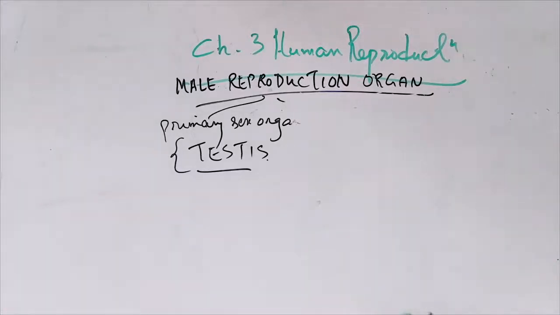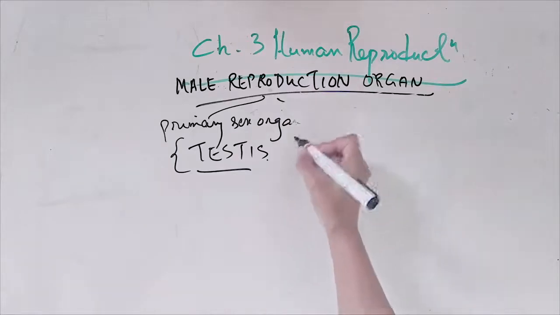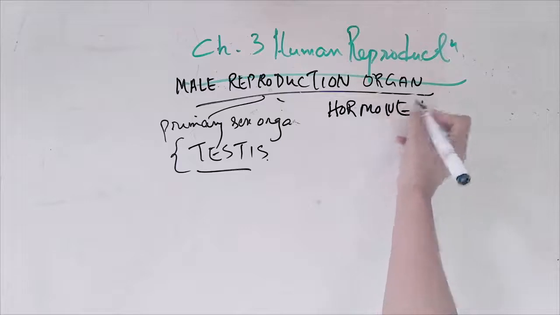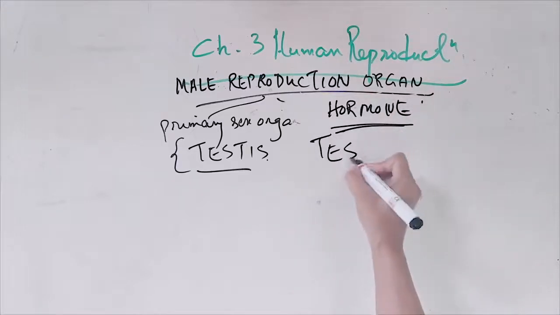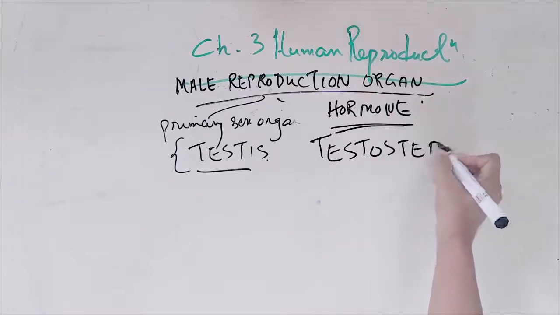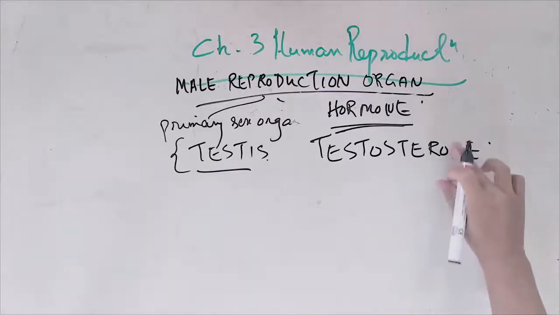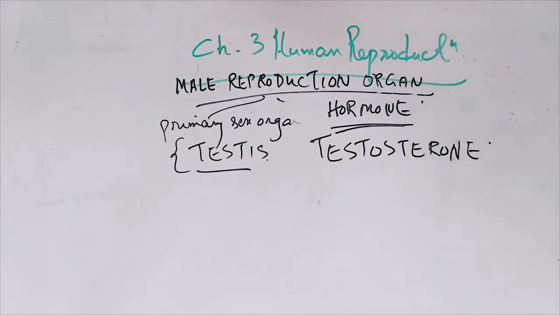The male sex hormone is known as what? Testosterone. The hormone which will regulate it is known as testosterone. When boys and girls hit puberty, the formation of sperms in males and the formation of ovum in females is started.